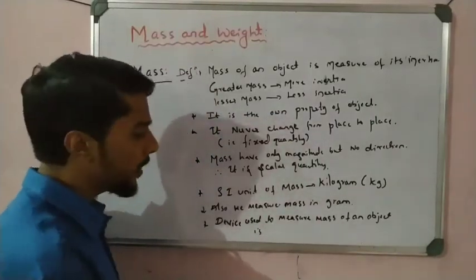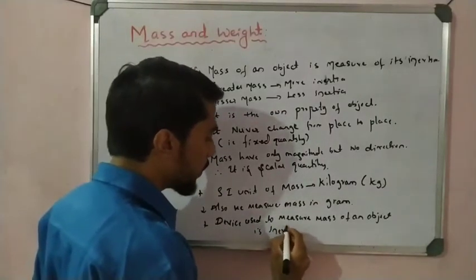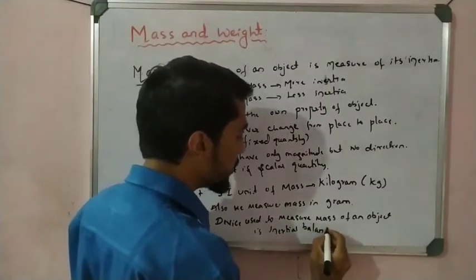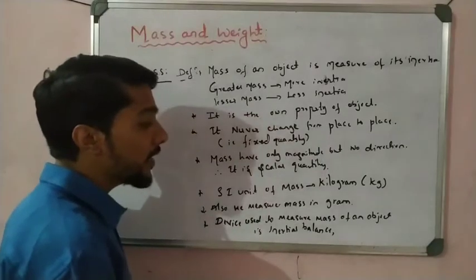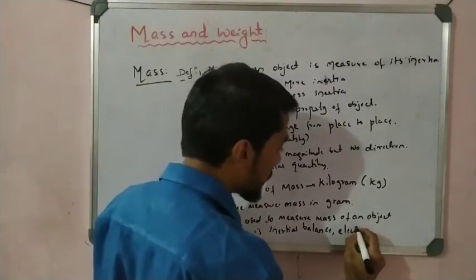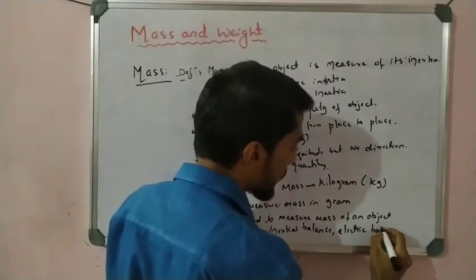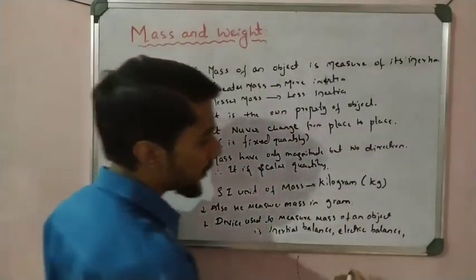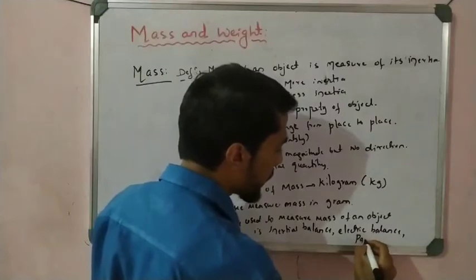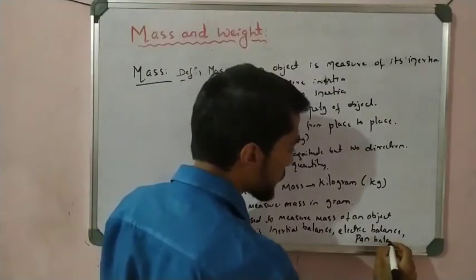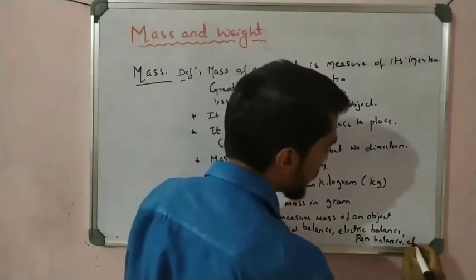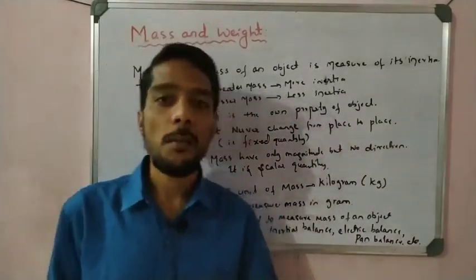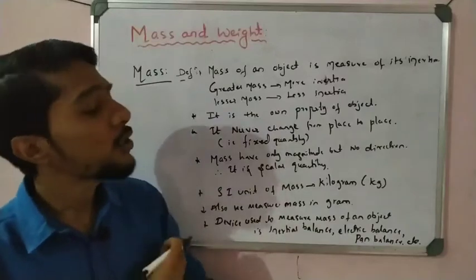I write some here, for example: inertial balance, one instrument that is called inertial balance. Another is electric balance. Another one is a pan balance, etc. There are so many devices which are used to measure the mass of an object, right? So that is what, students, about the mass.